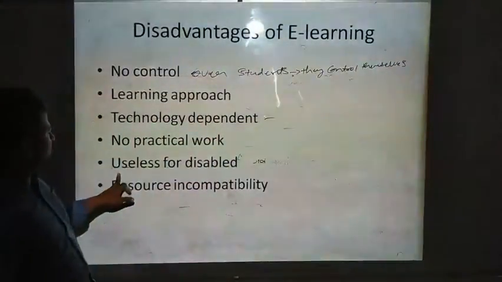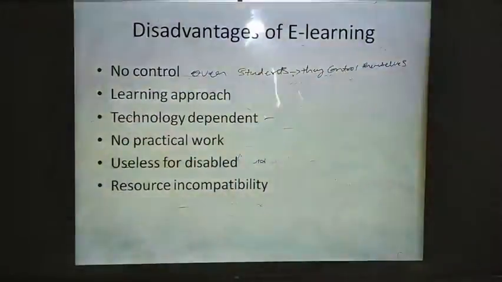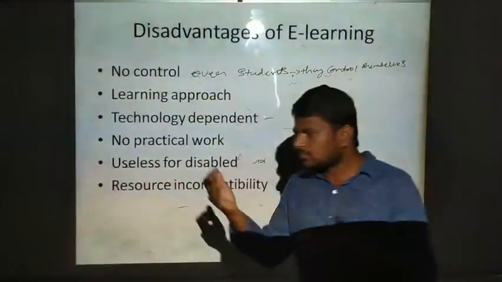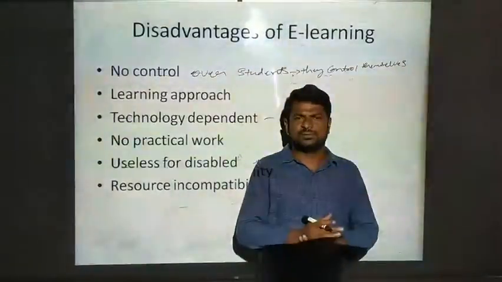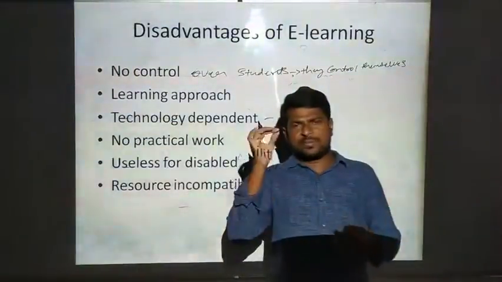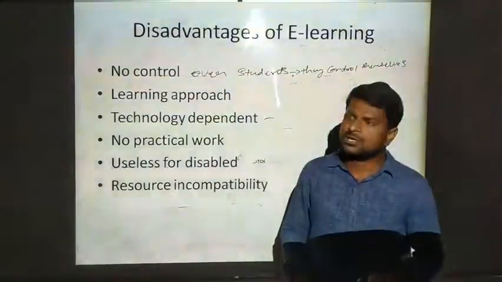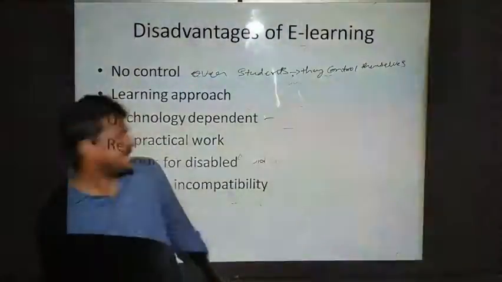Useless for disabled. Disabled means what? Persons who do not have complete organs, right? A disabled person may be blind, may be deaf, may be dumb. So for the special people, e-learning is not suitable. Why?